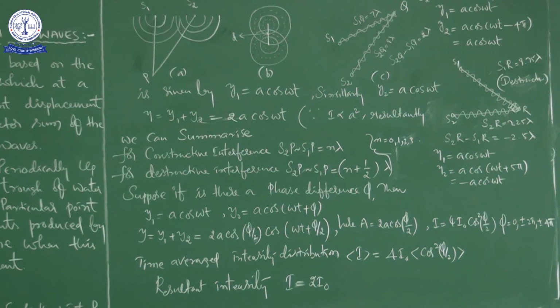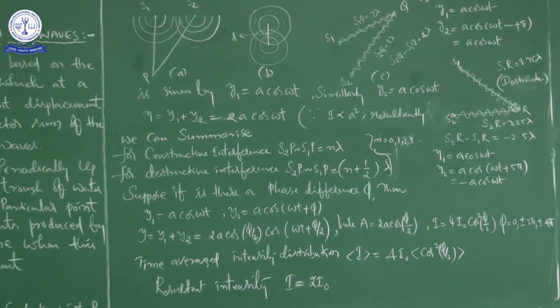When the phase difference is constant between the two waves, it's okay, because there you can expect a stable interference pattern. But when the phase difference is changing with respect to time, then this is the expression for the intensity of the resultant wave.